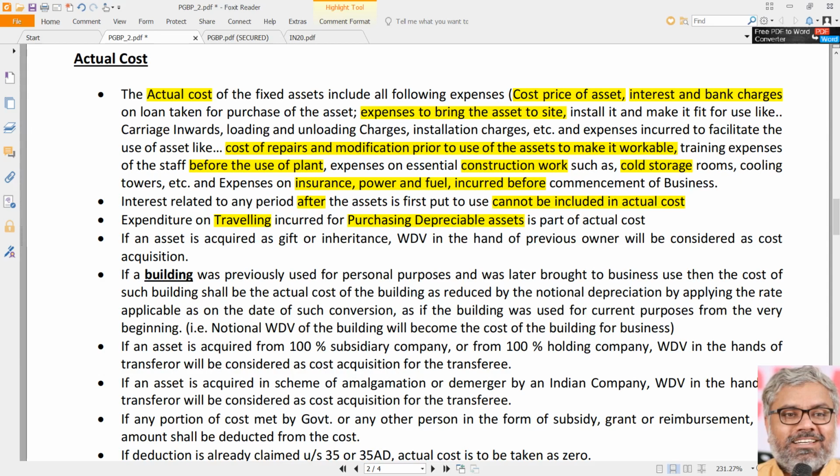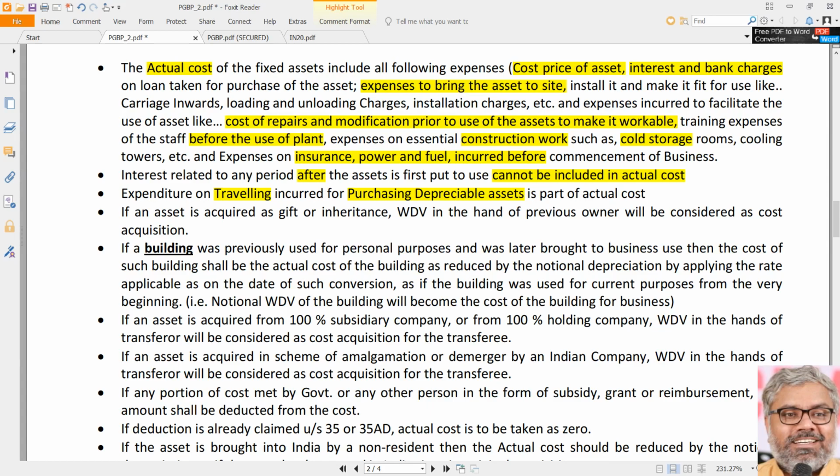If no, then that is a revenue expenditure, and if it is a genuine expenditure, definitely it will be allowed as deduction under any other section. So that has nothing to do with the discussion on actual cost if it is a revenue expenditure. So that is the first point to be noted related to assets which are acquired by purchase or construction within the organization.